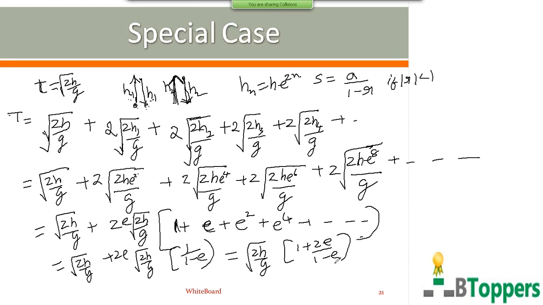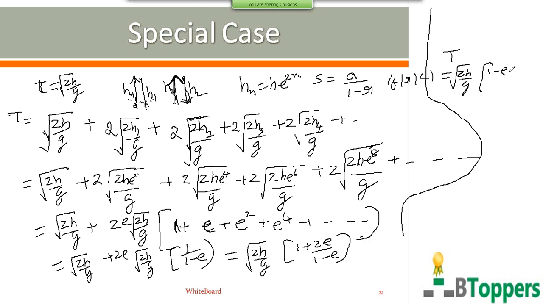This can be simplified further to find the total time for which the ball moves before it stops rebounding. So the total time for which the ball moves before it stops rebounding will be root of 2h by g into 1 plus e by 1 minus e. Need not copy the notes now. I will show you the notes systematically later. First, you concentrate only on listening.